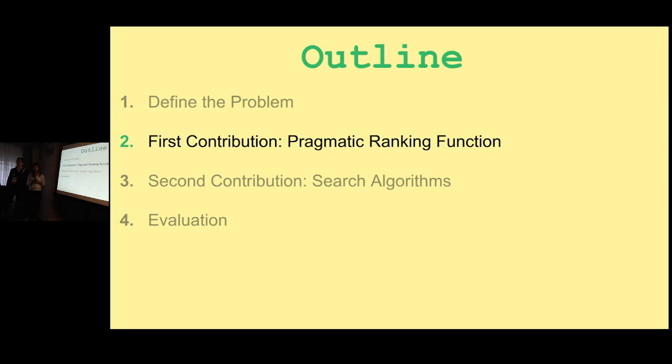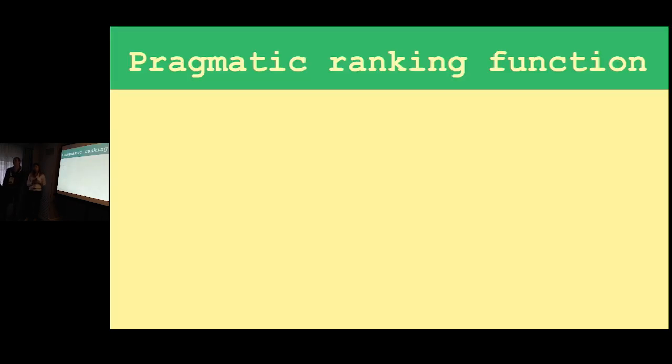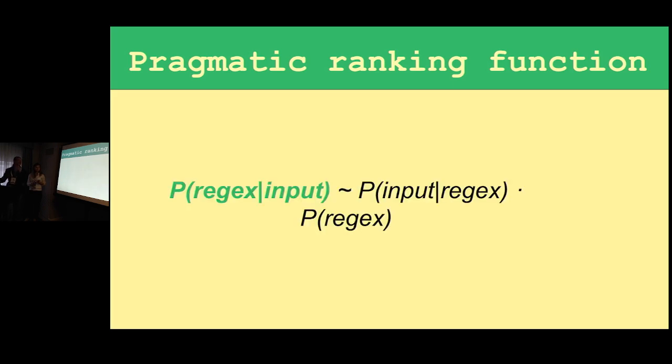First we'll address what is the right answer. We have developed a pragmatic ranking function, based on Bayes' rule, that is used to compare two regular expressions to see which is better.